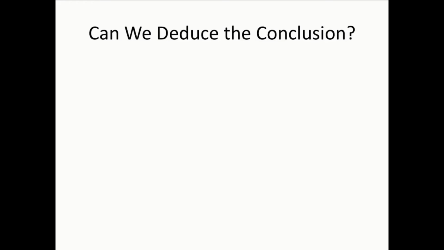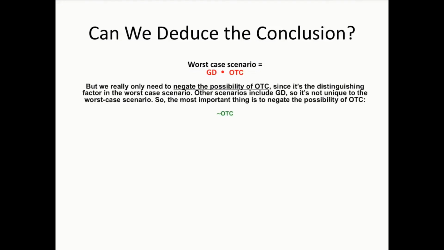What's the conclusion of this argument? That we must choose column A. The conclusion is based upon the intolerable risks imposed by cell 4, which is the worst-case scenario. It can be expressed as the conjunction of a global depression, GD, and the other terrible consequences, OTC. But what is really important is to negate the other terrible consequences that lead to the catastrophes that define the worst-case scenario. So we have to avoid OTC at all costs.